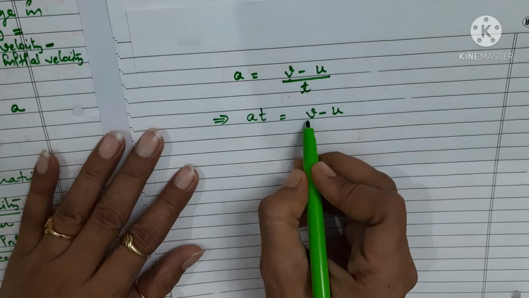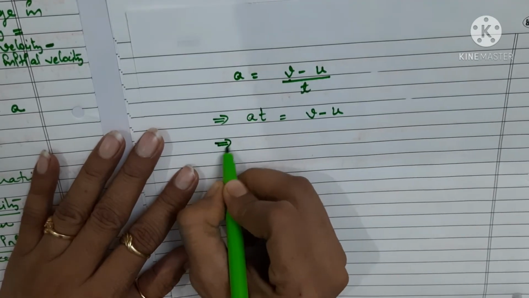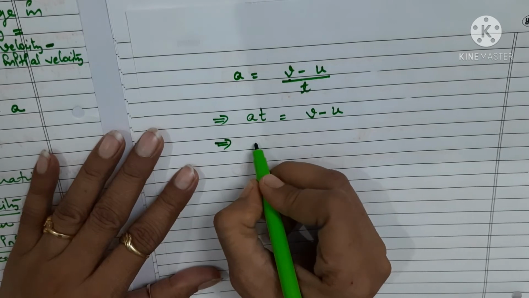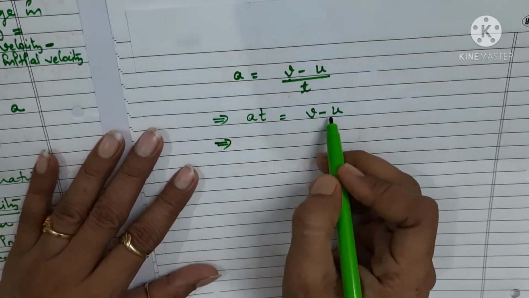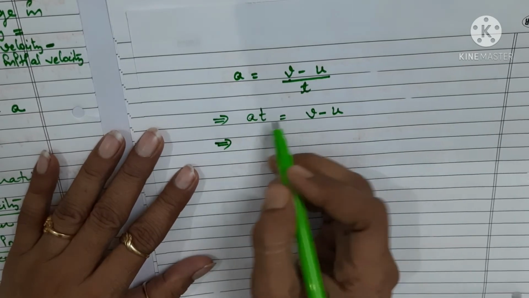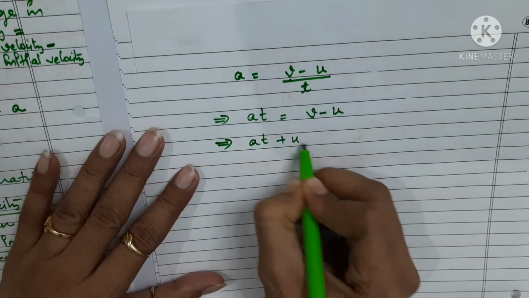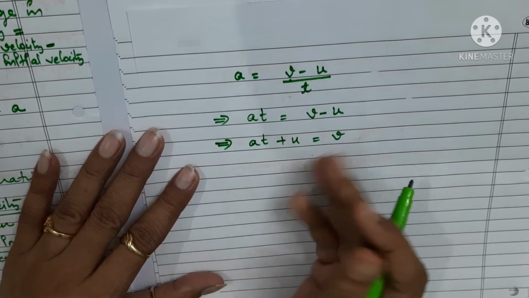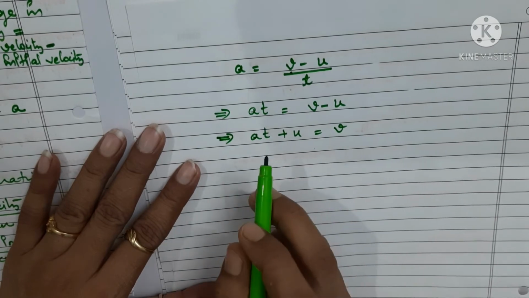And when you transpose, after the shifting of u from the right side to the left side, you will get at plus u is equal to v. Simply interchange the thing, you will get v is equal to u plus at, isn't it?